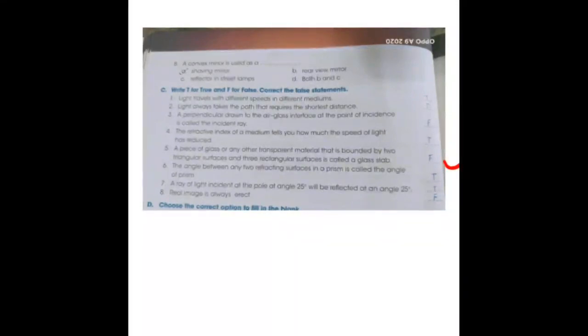Number 6, the angle between 2 refracting surfaces in a prism is called angle of prism. That is true. Next, number 7, a ray of light incident at the pole at an angle of 25 degree will be reflected at an angle of 25 degree. That is correct. If this is a principal axis, and a ray of light is falling on the pole, the same angle it will reflect, right? If this is 25 degree, this is also 25 degree.